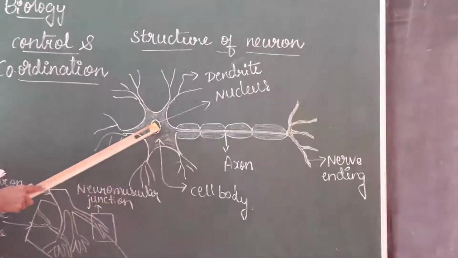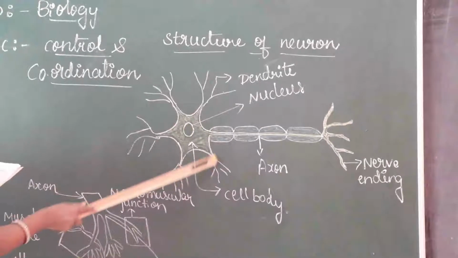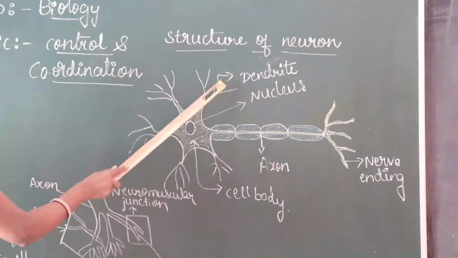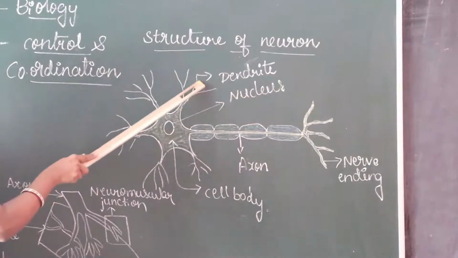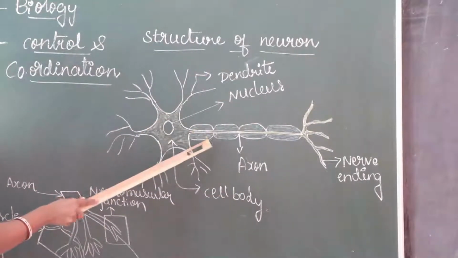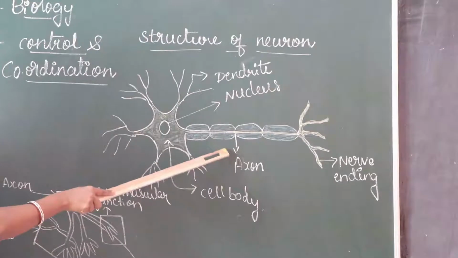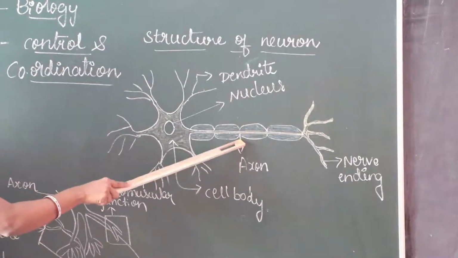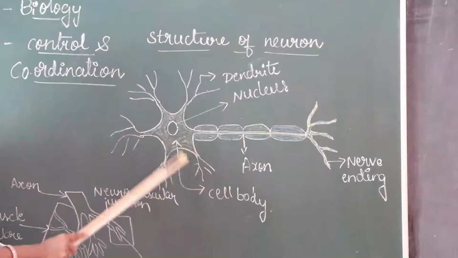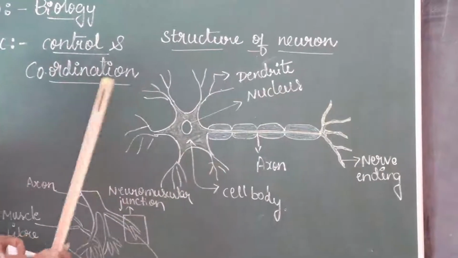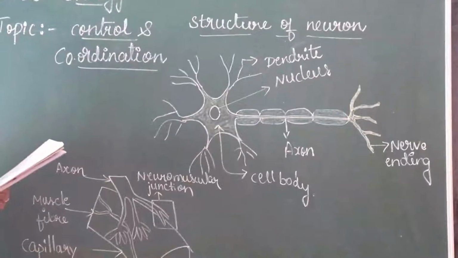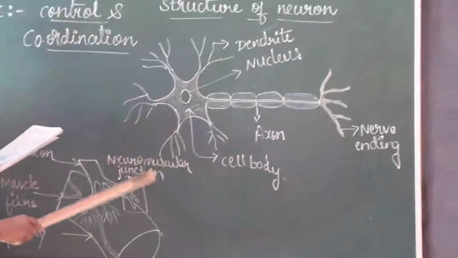Here is a branch-like structure called the dendrite. The portion between the two is called the axon, then the cell body, and the last is the nerve ending. Observe this diagram carefully.